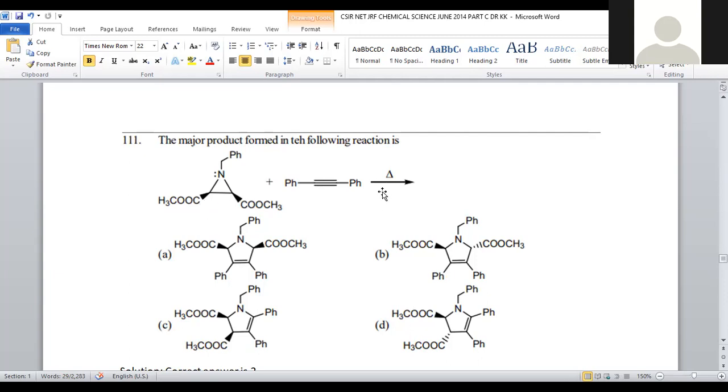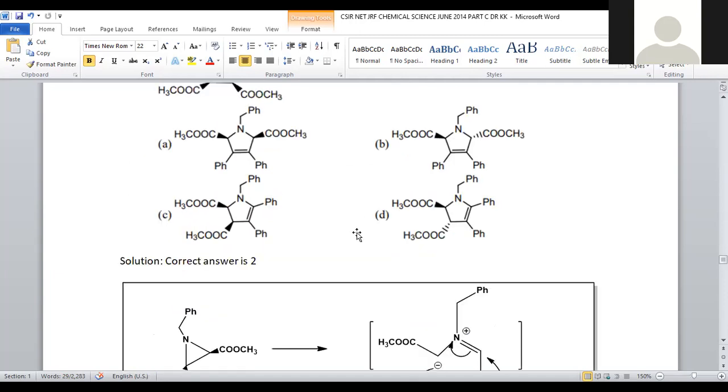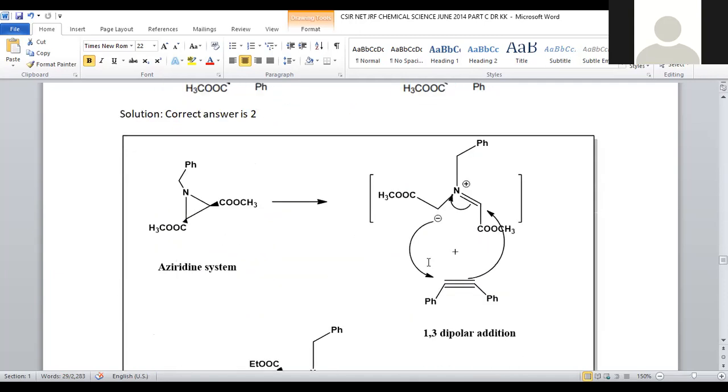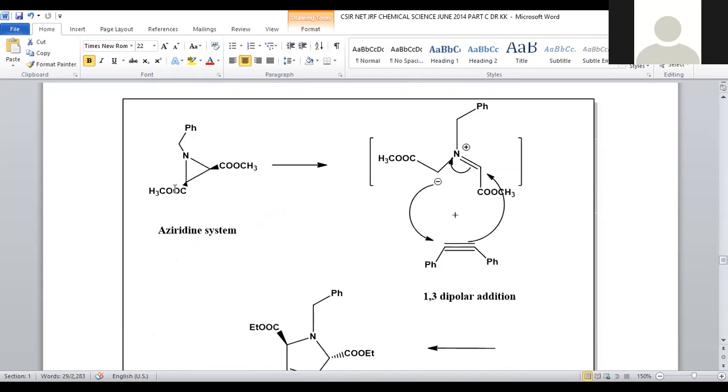under thermal conditions. Let us see how the reaction proceeds and what will be the final product among the given four options. We take the three-membered ring system aziridine and treat it with thermal conditions so that ring opening is carried out. Being three-membered, it is always highly sterically strained, so whenever heated slightly, ring opening is possible.